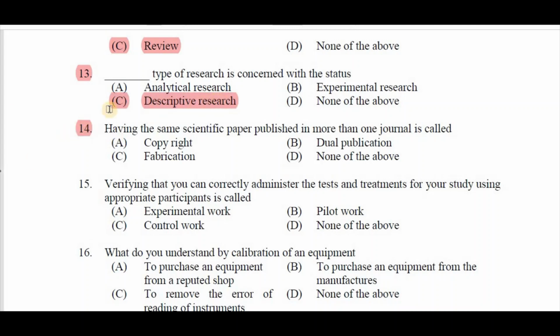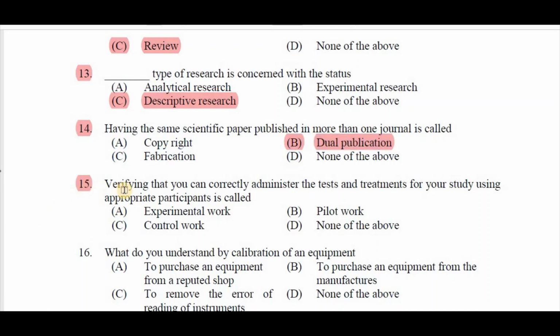Question number 14. Having the same scientific paper published in more than one journal is called: A copyright, B dual publication, C fabrication, D none of the above. Right answer is B dual publication.